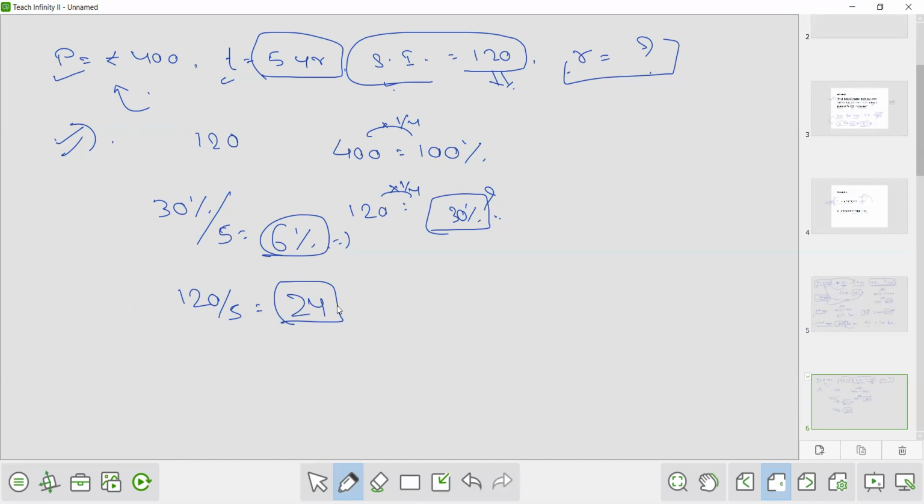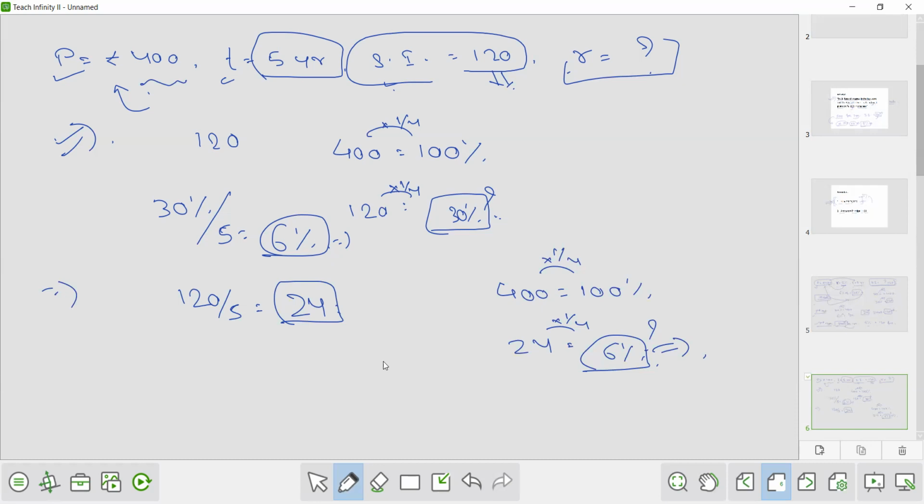If you were getting this 24 rupees as interest on a sum of rupees 100, then that would be your rate of interest. But this is on rupees 400. So on 100 rupees, what will you get? So again, 400 is taken as 100%. So 24 is what? So again, this is 1 by 4 times, so it will also become 1 by 4 times, that is 6%. So again, the rate is 6%. So by this method also you can solve the question.